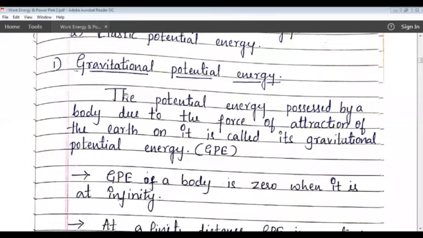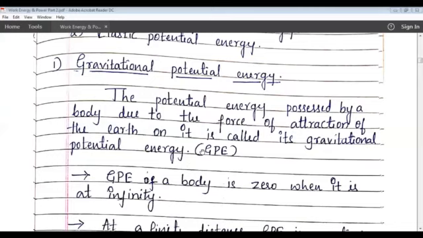Okay students, so now we will learn about gravitational potential energy. Each body experiences a force of attraction due to the earth, which is called the force due to gravity. The potential energy possessed by the body due to the force of attraction of earth on it is known as gravitational potential energy. So how to understand this one?